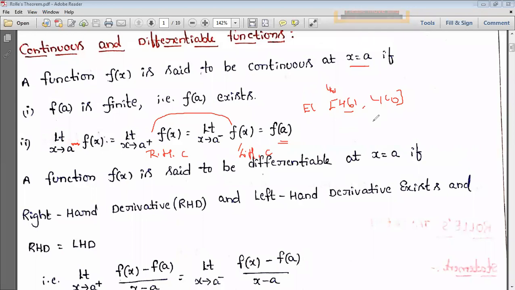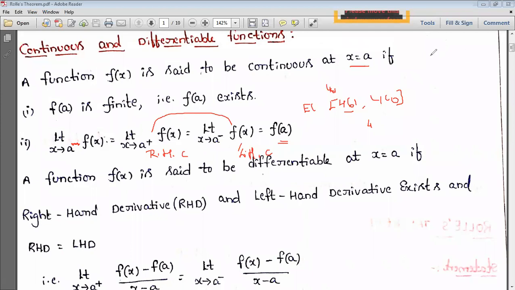At a specific point, it is like asking who got the highest percentage in ECB. That is only one person. Suppose one person is there, then simply we can say roll number 490 has the highest pass percentage. Then we can say that it is continuous at a specific point. See the differences: a point is only one, while an interval has a range, from lower to upper. So for saying continuous, these two should exist, and those two must be equal to the functional value at a specific point.